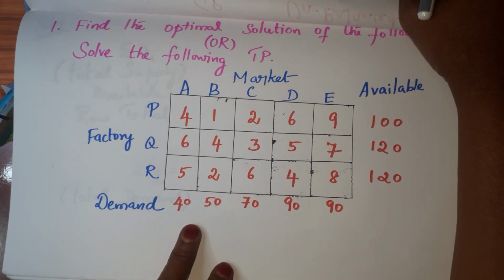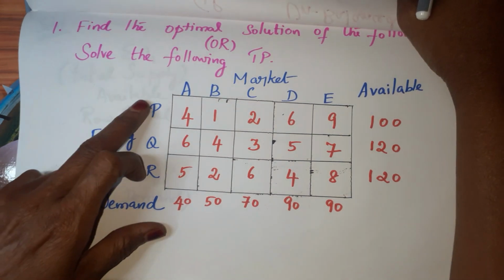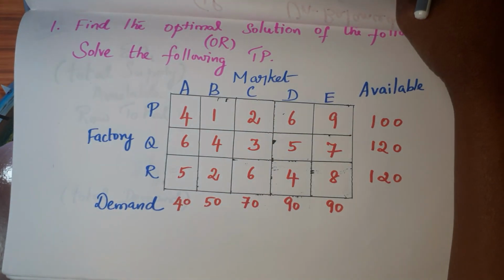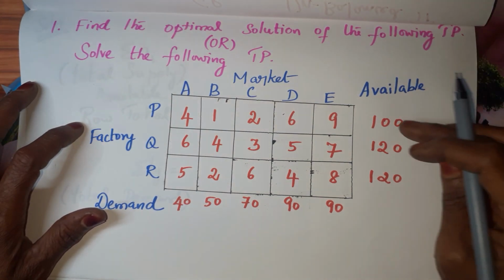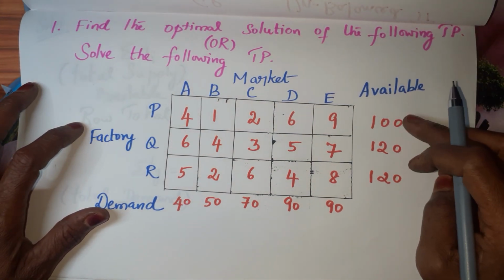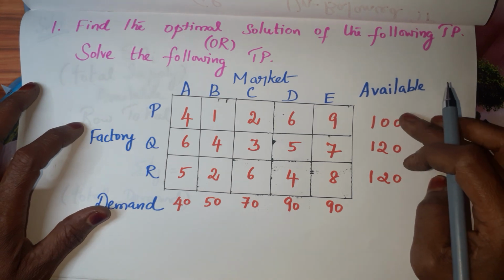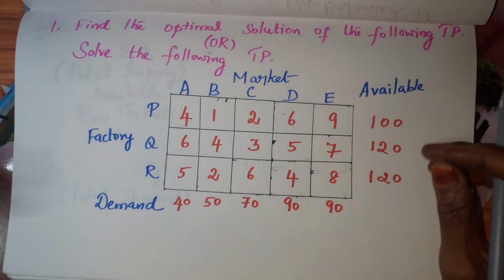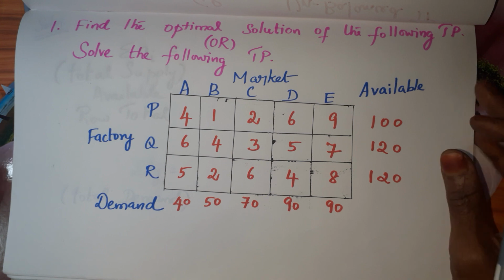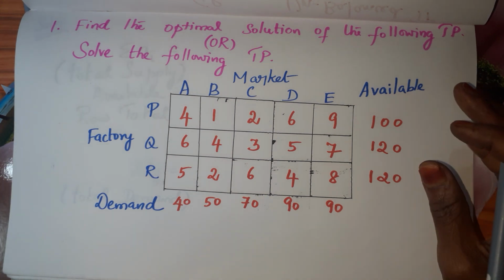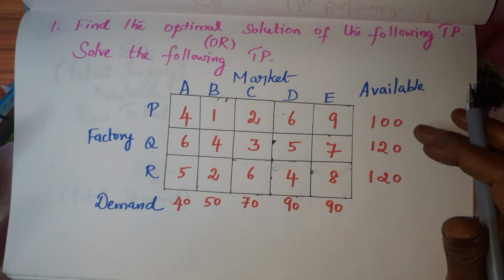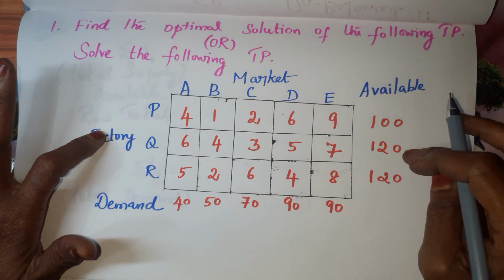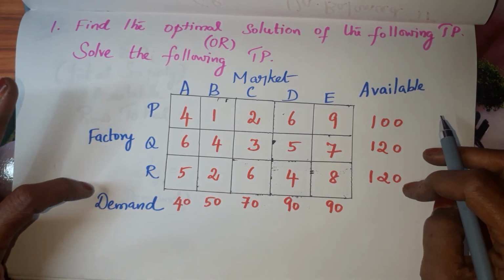In this problem, we have three factories P, Q, R and 5 markets A, B, C, D, E. Okay. And from every factory, the availabilities are given here at last: 100, 120, 120. So these units mean either a single unit or a multiple of 10 or 100. That depends upon the person. They will fix the unit. For us, it is a unit. Okay. So from factory P, 100 units are available. And from Q, 120 are available. And from R, 120 are available.